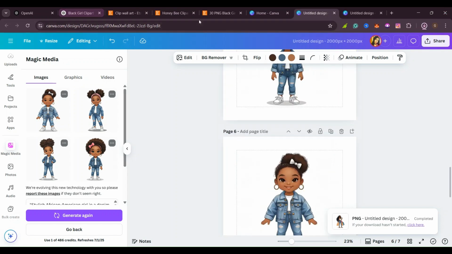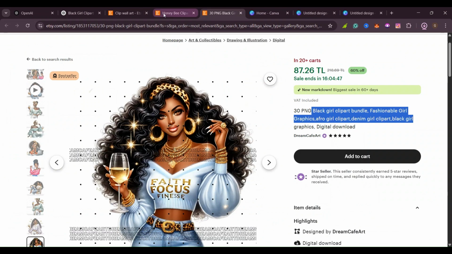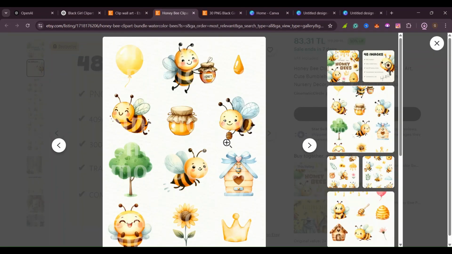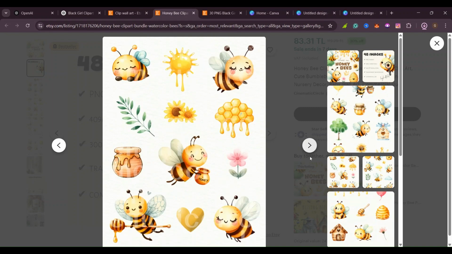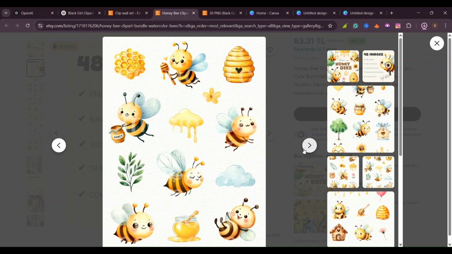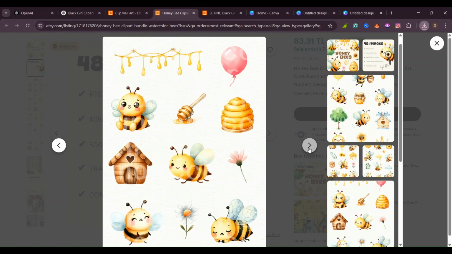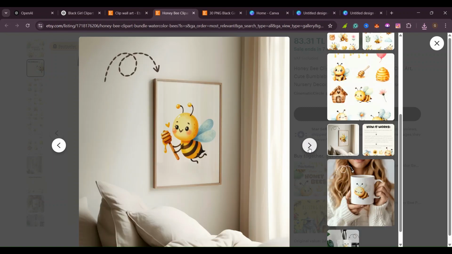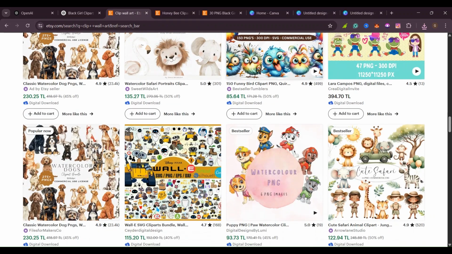cute clip wall art like these people are doing on Etsy. Yes, like people are doing here. You can create something about honeybees, you can come up with any theme. Yes, you might be wondering why somebody would buy something about honeybees. Some people buy this for their children. So as you can see, that's how a finished product will look. Yes, you can also create something like this, and when buyers buy it, it will look like this when the finished product is done. So there are so many that you can create here on Etsy.